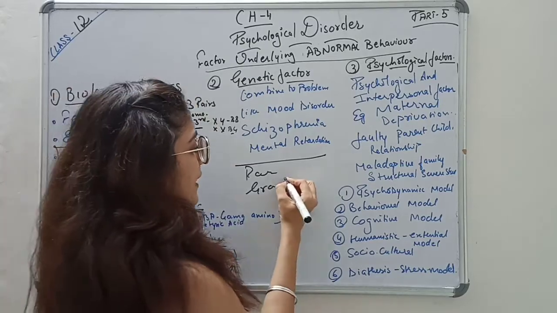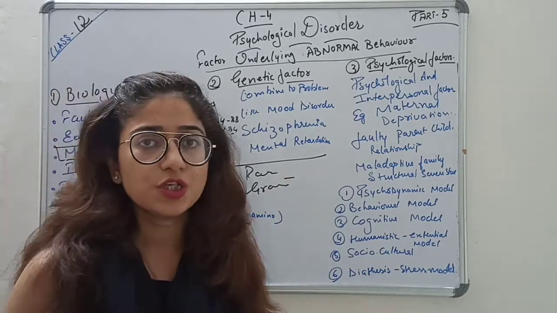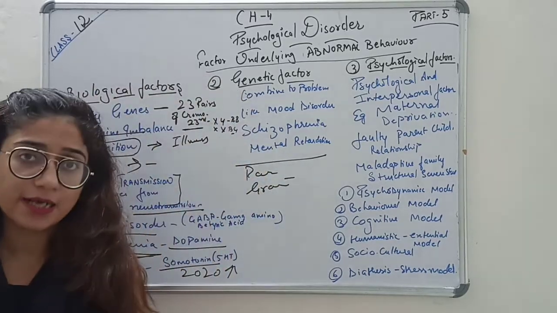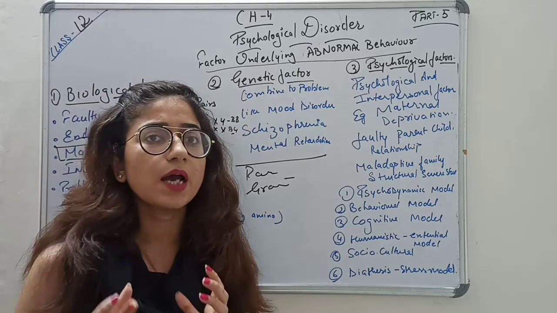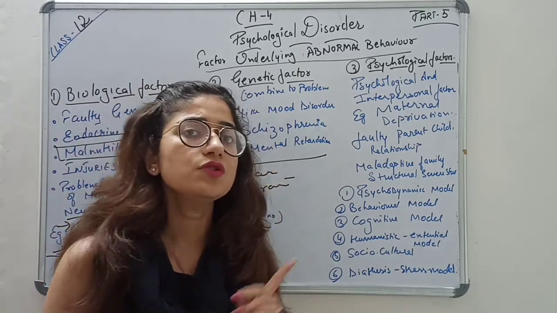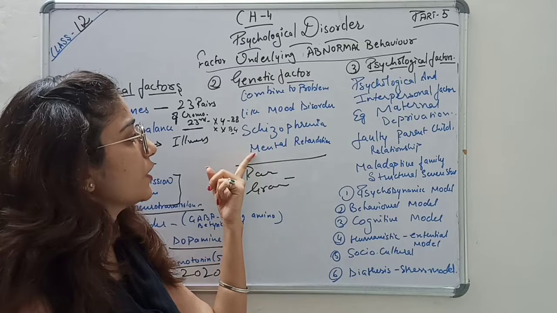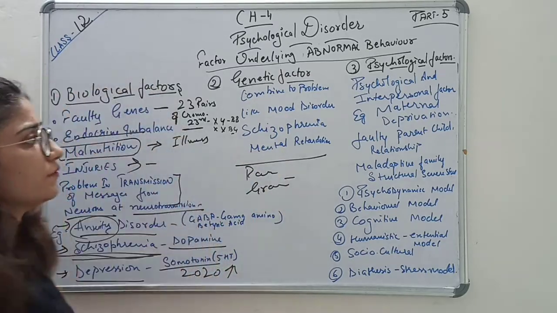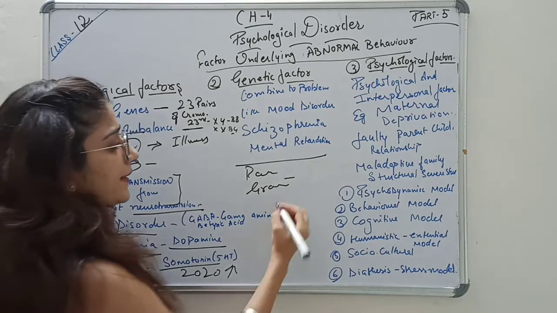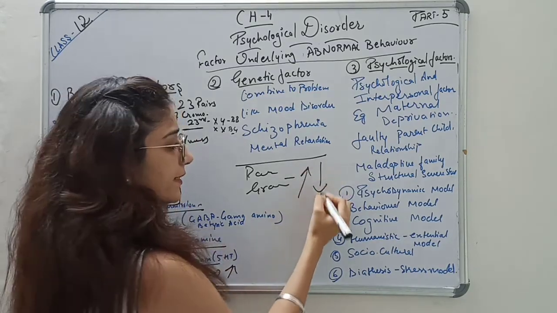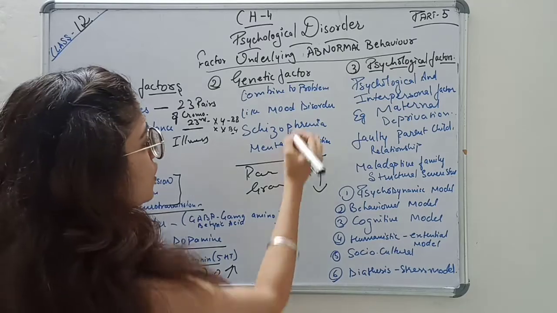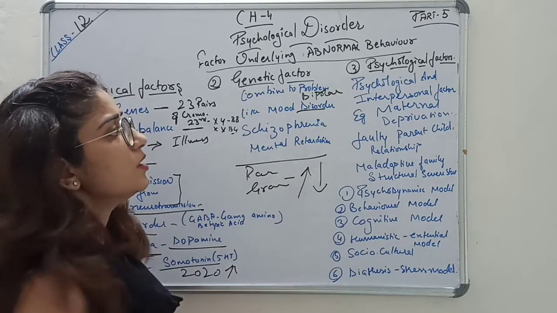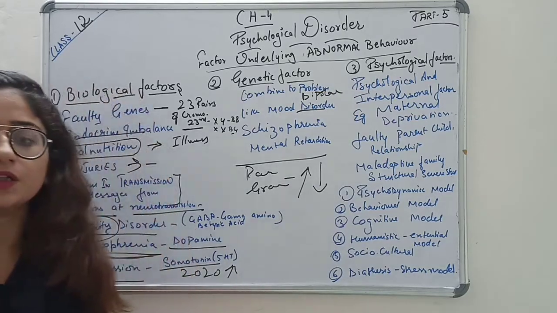For example, dyslexia, dementia, mental retardation, even schizophrenia and mood disorder. Mood disorder is one in which a person gets extremely happy or extremely depressed. Bipolar disorder is one of them.